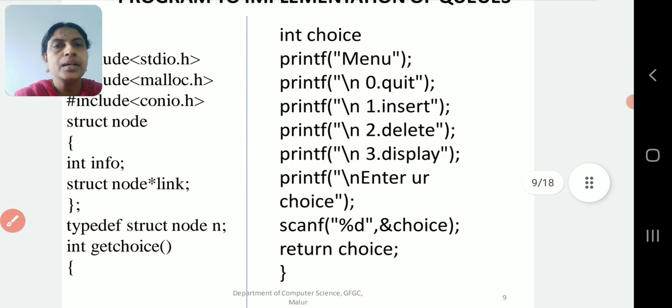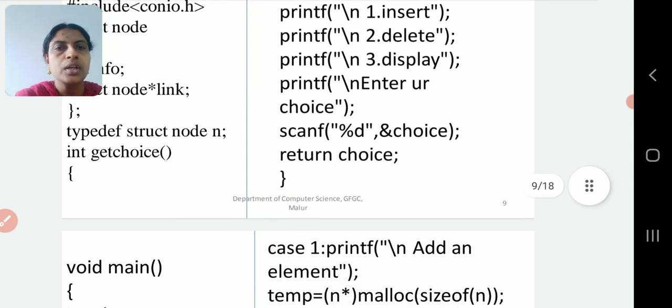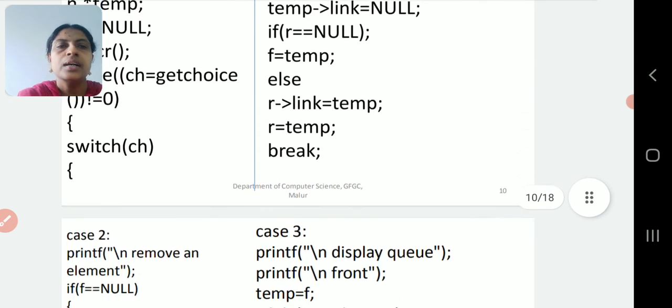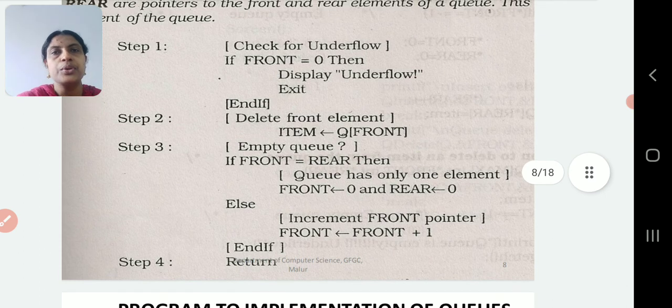So this can be implemented using a program also. This program logic is based on the linked list concept. Let me teach you the array based program, that will be a little simpler for you to understand.